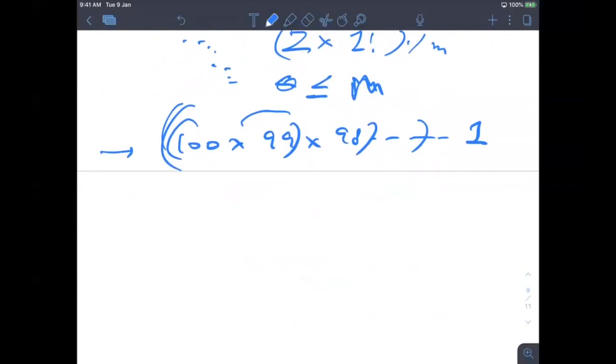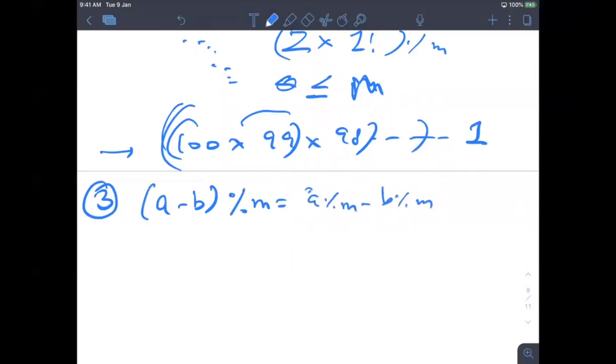Now let's discuss the third property, which is a minus b mod m equals a mod m minus b mod m, for whole mod m, which is wrong. So the only problem here is, let me give an example. If this a minus b becomes negative, what will happen?